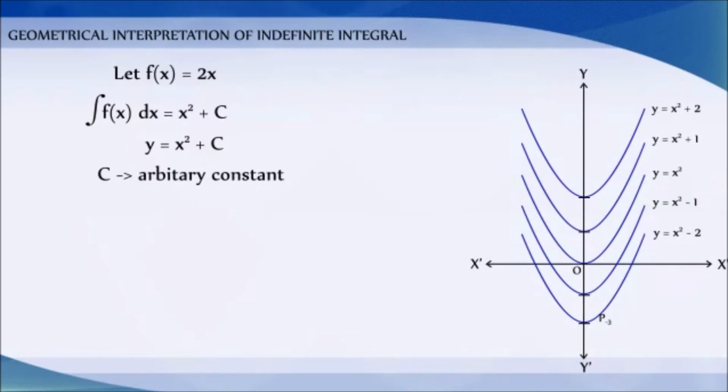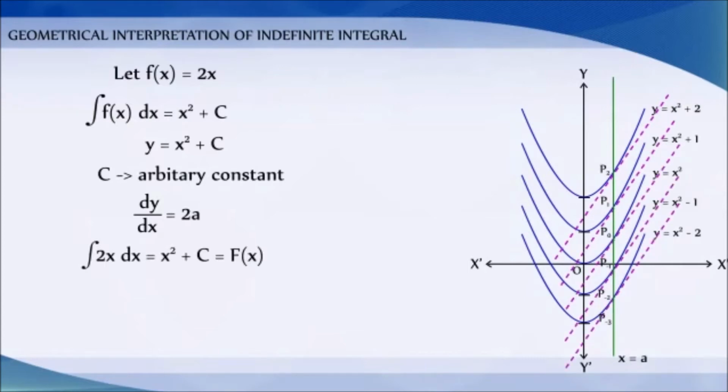Now, consider the intersection of all these parabolas by a line x = a. If the line x = a intersects the parabolas y = x², y = x² + 1, y = x² + 2, y = x² - 1, y = x² - 2 at P0, P1, P2, P-1, P-2, etc. respectively, then dy/dx at these points equals 2a. This indicates that the tangents to the curves at these points are parallel.